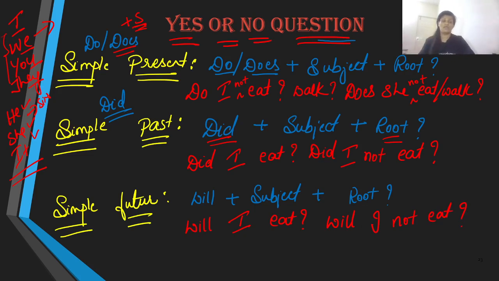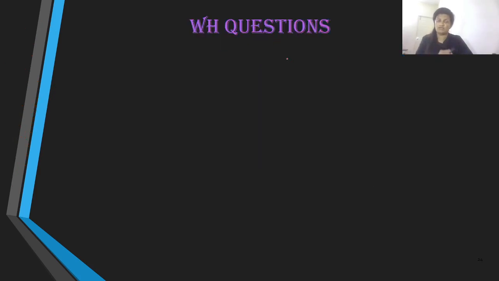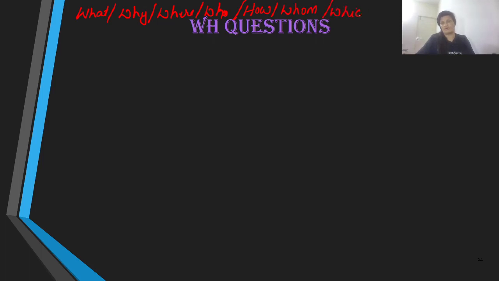All you have to focus on is the kind of be verb that you use, and yes or no questions begin with the auxiliary first and not with the subject. Talking about the WH word questions. What are WH words, by the way? WH words are words like what, why, where, who, how, whom, which. All these are referred to as our WH questions.